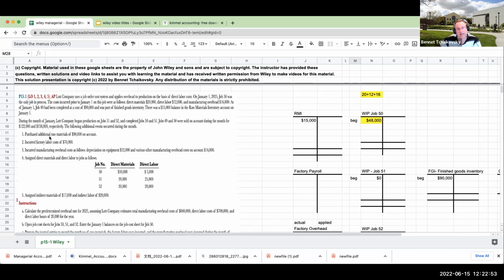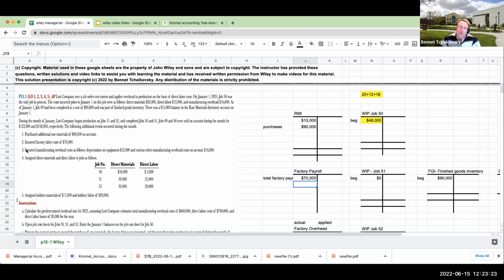I purchased $90,000 of raw materials on account. So my raw material purchases are going to come over here under raw materials inventory as a debit. I incurred factory labor costs of $70,000. Now, this is really meaning, what was the total amount of the factory payroll? So my total factory payroll was $70,000.